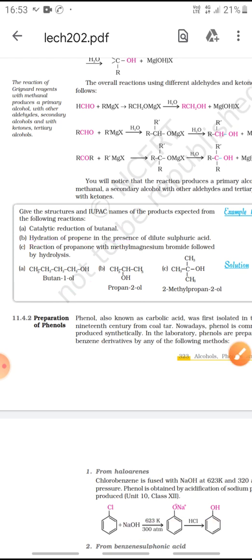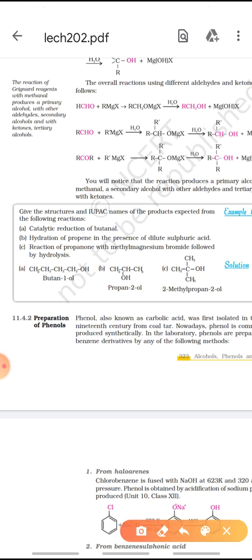Now the next is hydration of propene in presence of dilute sulfuric acid. Now propene is hydrated, so the OH group will attach with the second carbon according to the rule which we have done in 11th standard. Yes, the negative part of the addendum goes to that carbon which is more alkylated.